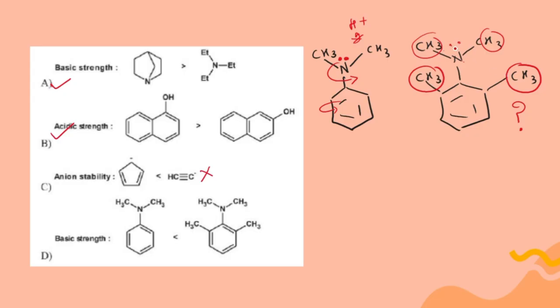Because of this, what happens? The lone pair cannot be in resonance with the benzene ring. That means if it is not in resonance, it is available for the incoming proton. Hence, this is more basic than the simple N,N-dimethylaniline molecule. Therefore, this is also a correct statement.